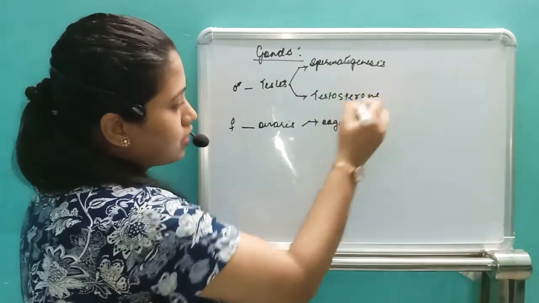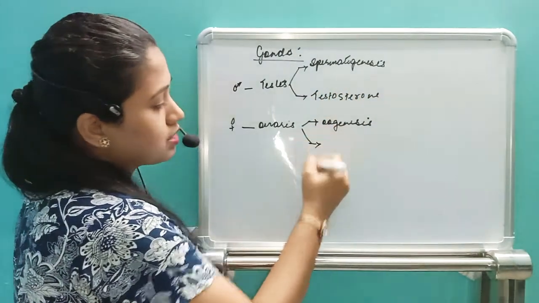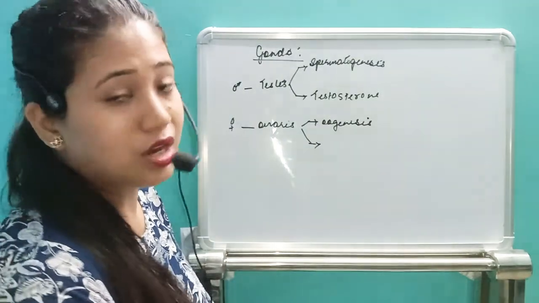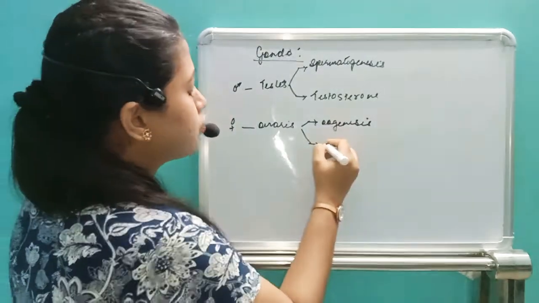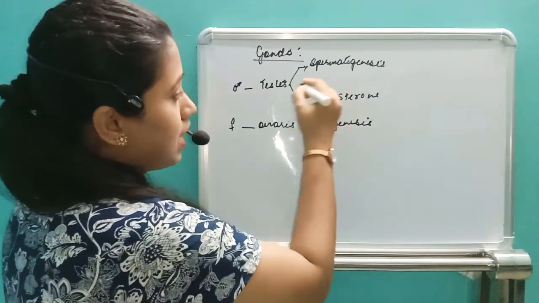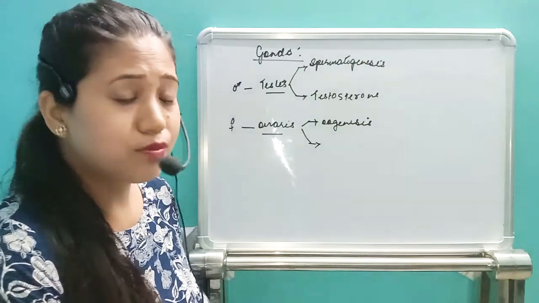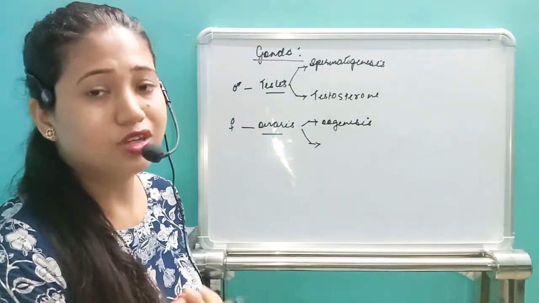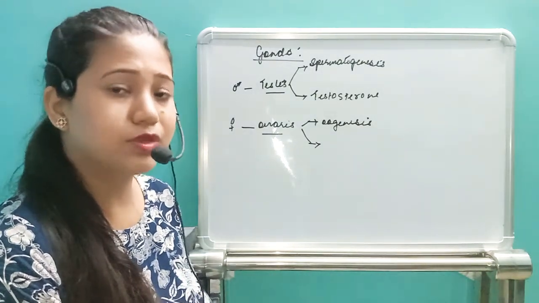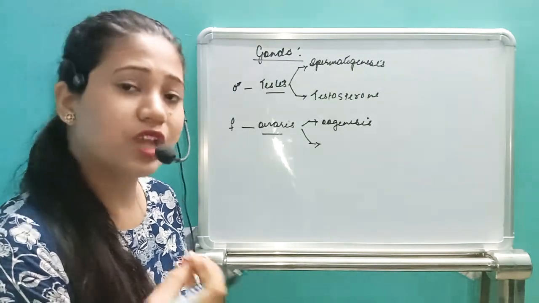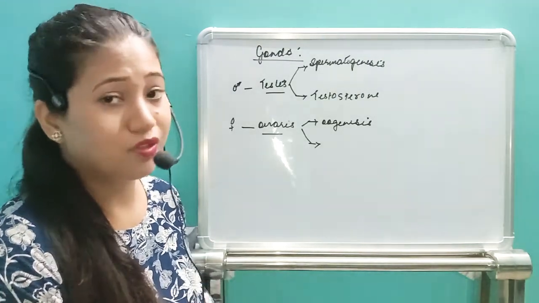Okay, and in case of female, the ovary is acting as an endocrine gland, because for oogenesis hormones are required, so there are two hormones released. So both the testes and ovaries can act as endocrine glands also, because these are actually the reproductive organs which produce the gametes. For the production of gametes, they require the release of hormones. So those hormones are released by the testis and ovary itself.